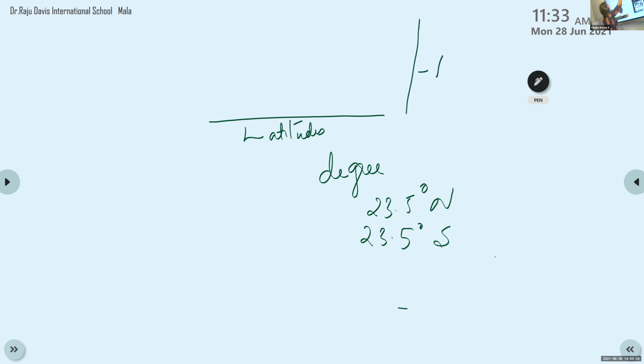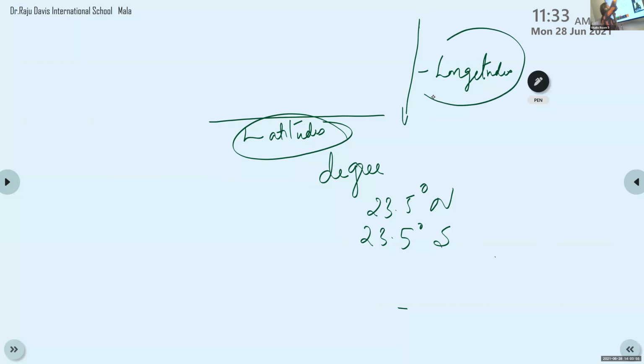So, children, these are latitudes, and this is longitude. Longitudes, you can pronounce either way. The latitudes are the horizontal lines, and these vertical lines are called longitudes. Is that position clear to you, children? Yes, ma'am. What are horizontal lines called? Diya. Horizontal lines are called latitudes.